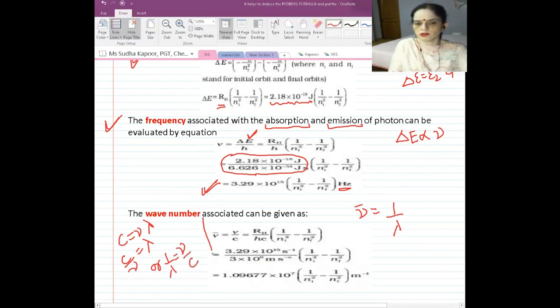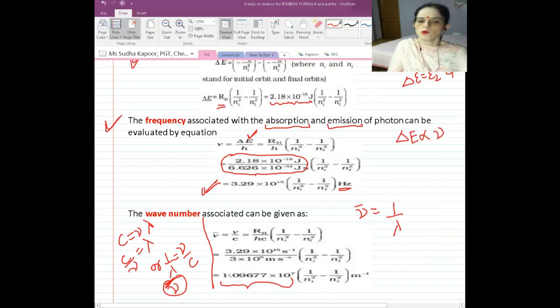It should be very clear to you how we are calculating 1 by lambda. 1 by lambda is here now the nu bar. So nu bar, that is equal to 1 by lambda, is calculated by taking frequency upon the speed of light. Now the value of frequency is calculated from the above formula. We always know that c is equal to 3 into 10 to the power 8 meter per second.